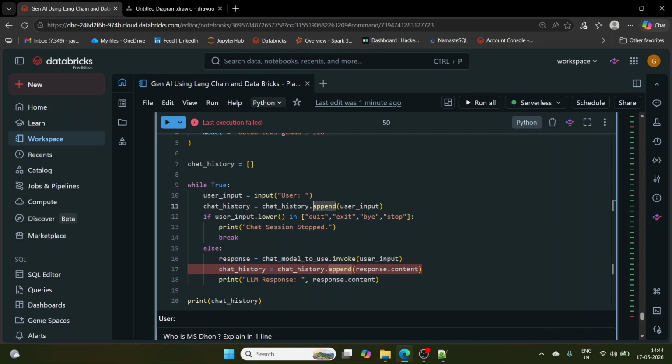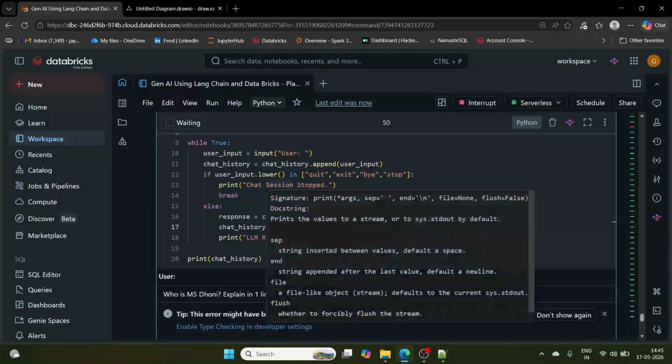I think user input should be chat history, right? Chat history dot append response dot content, this is correct. Let me see.